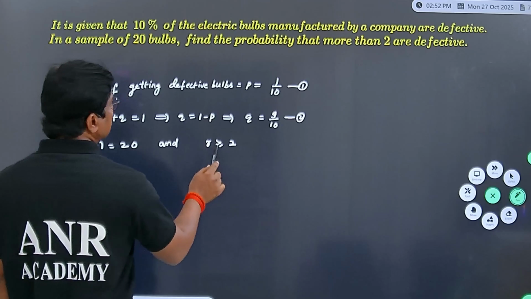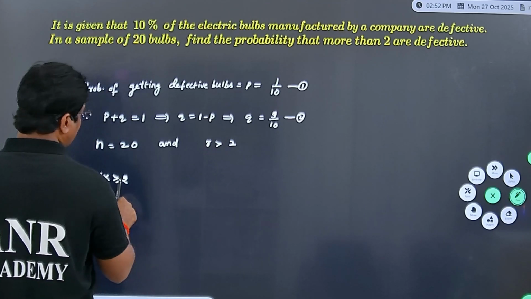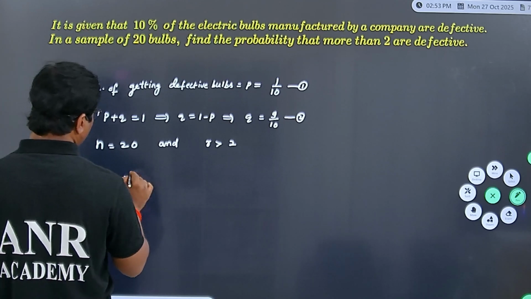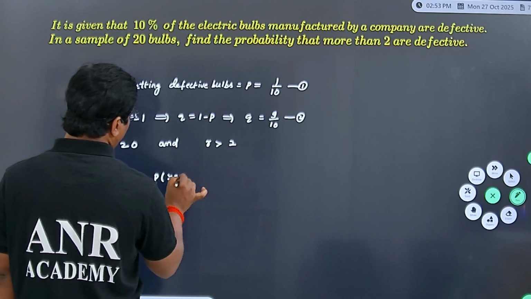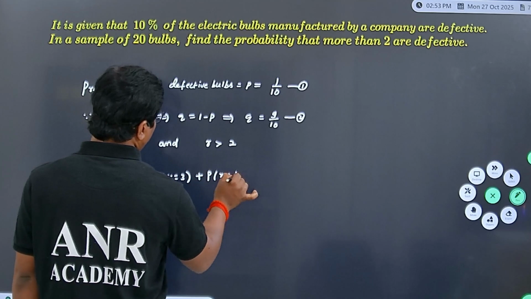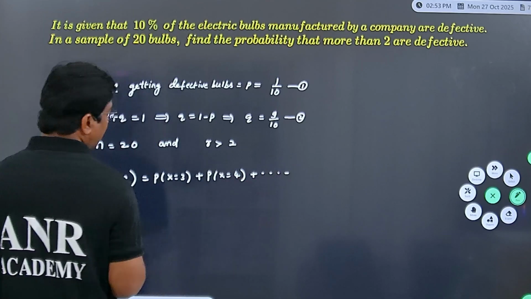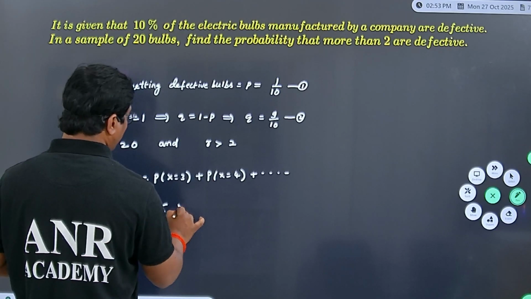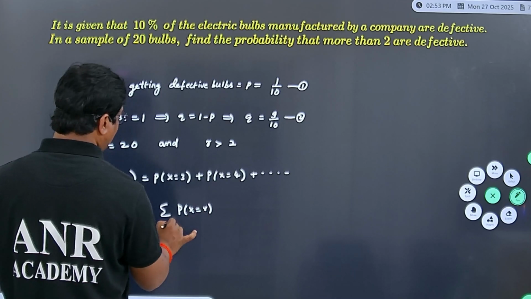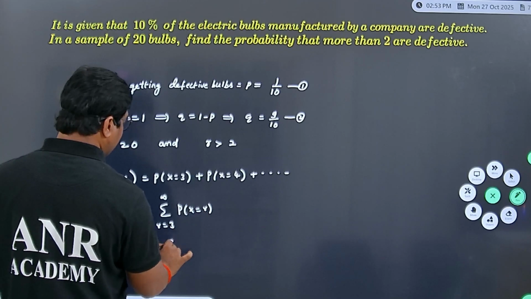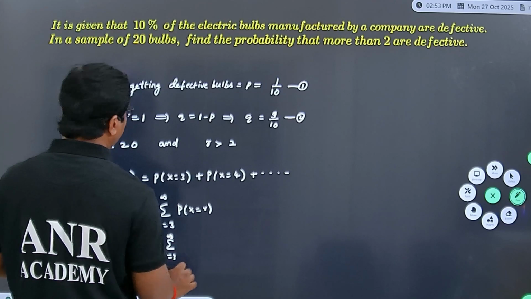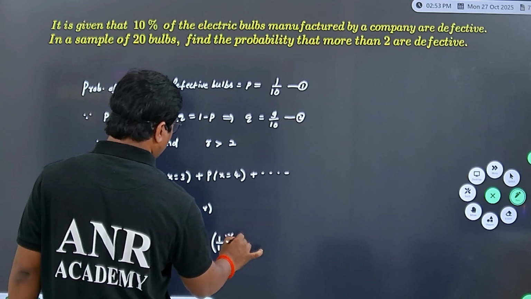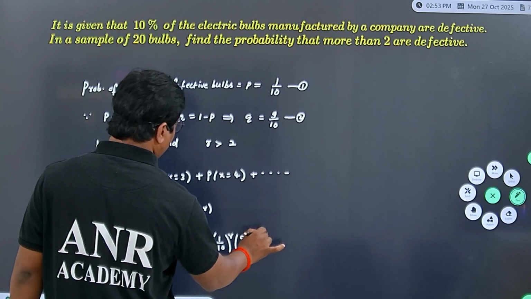More than 2 means just r greater than 2, that is from 3 to infinite, so it can be written as summation of probability of x equal to r, value from 3 to infinity, and hence it is summation r from 3 to infinity nCr success power r failure power n minus r. This is your answer.